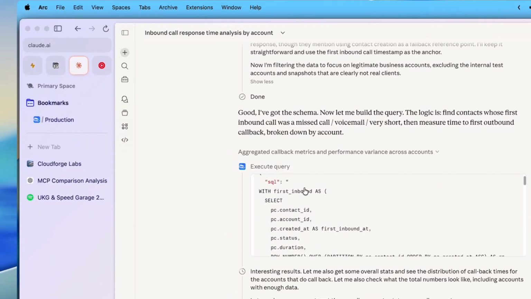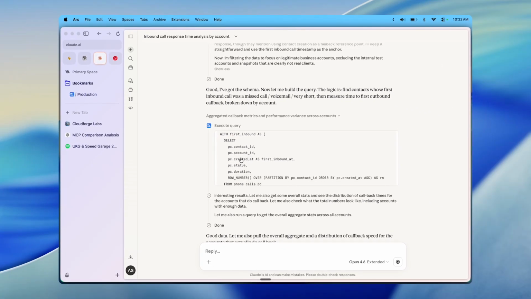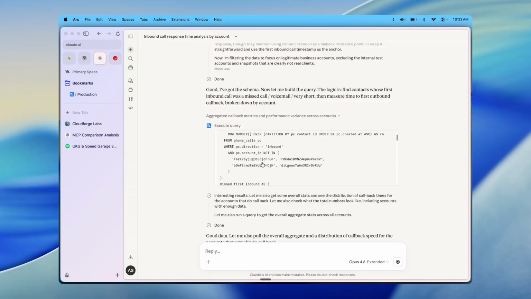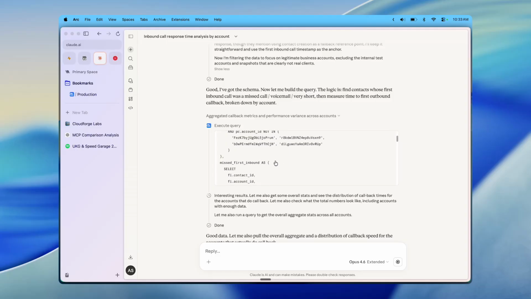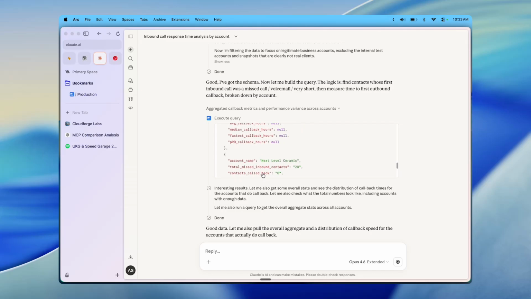And so here it ran execute query, and this is the query that it gave. So with first inbound as, contact ID, account ID, created at for the phone call, status, duration. And then it's taking, I guess, a good sampling of accounts. Oh, it's excluding certain accounts. Missed first inbound as. So this is that query that it's running. And then this is the result that we got back from the API.